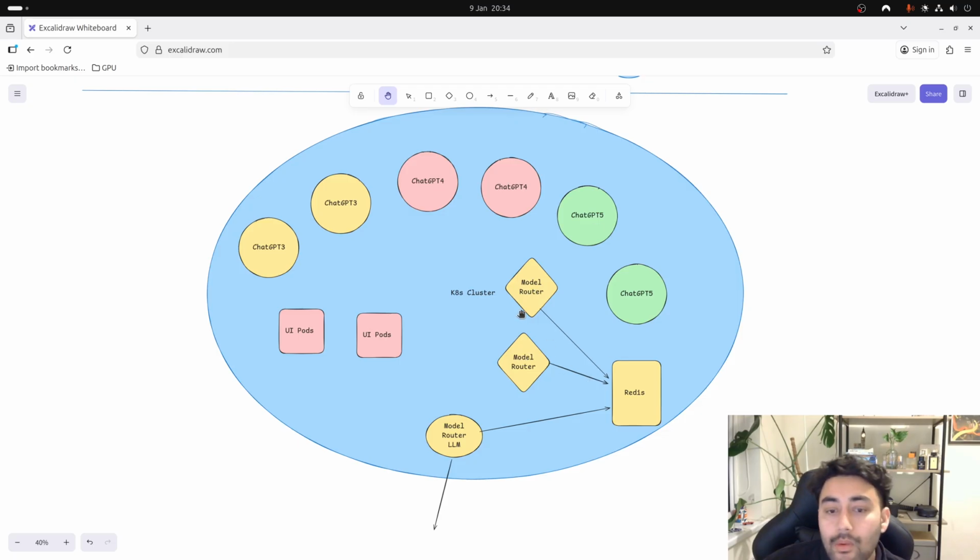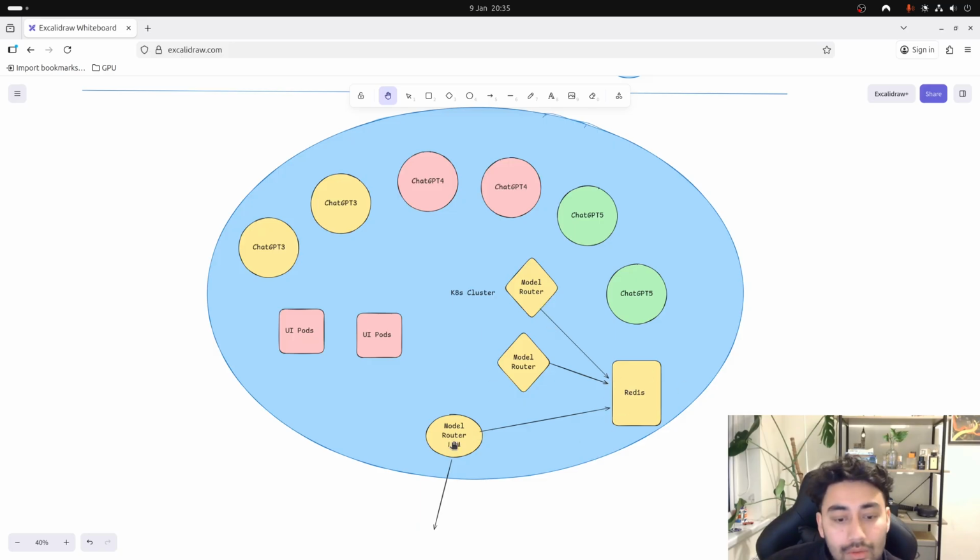So let's talk about the model router a little bit. All the data that the model router has will be saved in an in-memory database like Redis. So it's super fast, because all of that information is saved in memory rather than on disk, which is much slower. Memory is much faster. So all of that data will be saved over here.